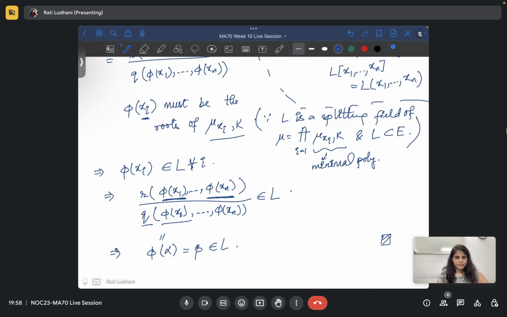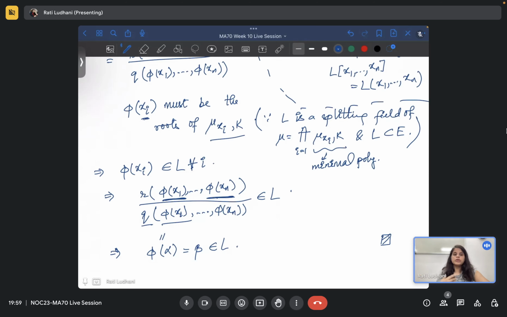So as you have seen, this is a very good result because you don't need to check for every polynomial. If something is a splitting field, then it will be a normal extension.